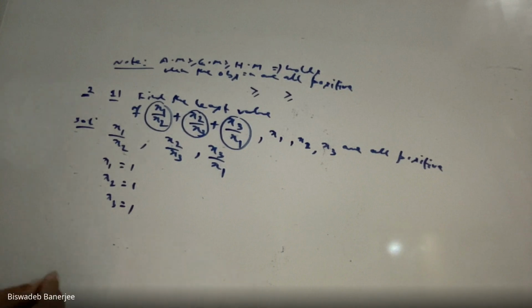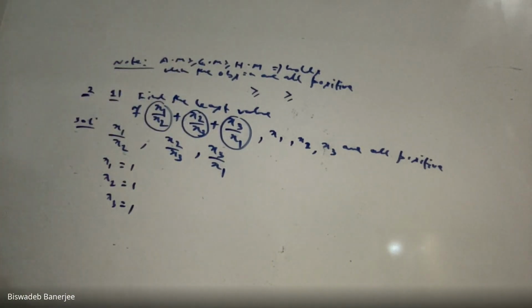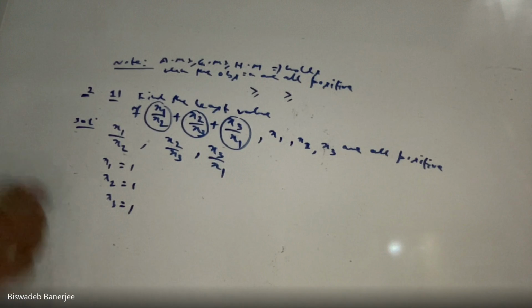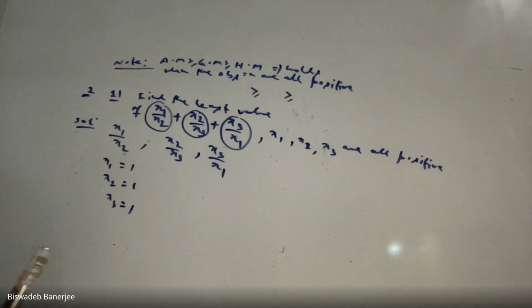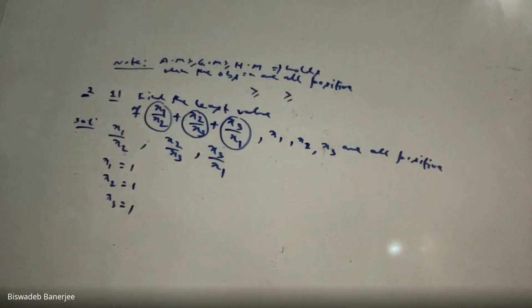If the observations are negative, this inequality does not hold. In all the questions, it must be mentioned that x1, x2, x3 are all positive. Otherwise, you cannot use this inequality.